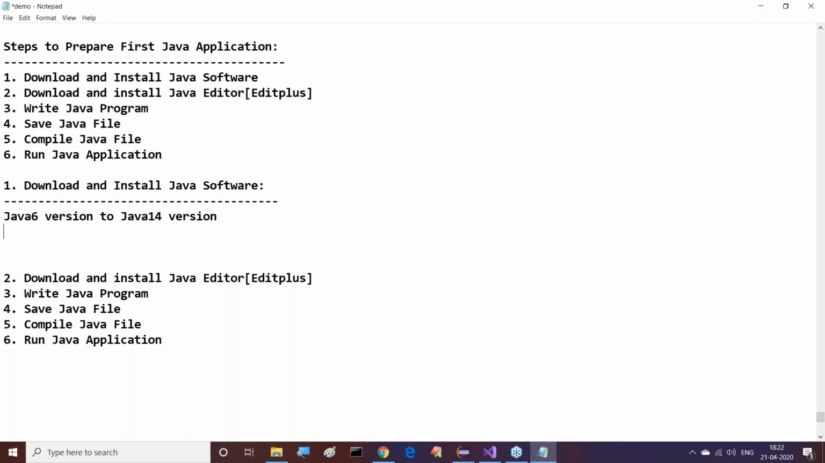Java 6 version to Java 14 version. That means from version to version, some differences are available, some new features are available, some already existing features are removed, some kind of changes are available. So I need to show all these points in our classes. So how many Java softwares do I require to install in our system? Nearly Java 6 to Java 14. These many versions I require.